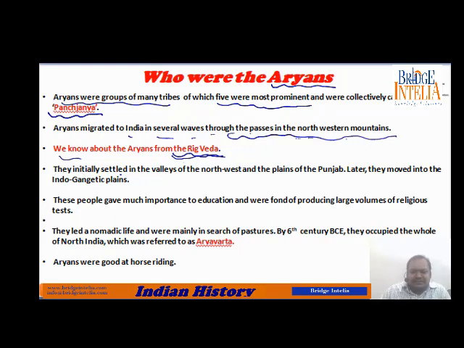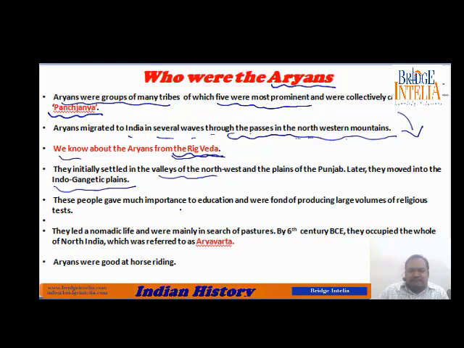These tribes, after entering India, were looking for a new home. After entering India, they settled in the northwest. Northwest means the same area which was previously occupied by the Indus Valley, and also the plains of Punjab, because the plains of Punjab are the neighboring areas of the Indus Valley. After spending a few years there, they started to move into the Indo-Gangetic plains, that means into deep India.